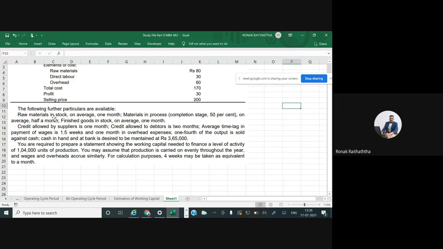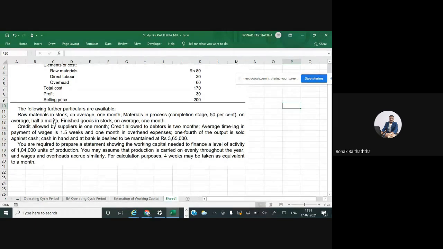Then the materials in process, which is basically the WIP material, which is completed 50%, that we keep on an average basis as stock for half a month's requirement. So जितना भी WIP का हमारे पास प्रोसेसिंग होता है पूरे साल का, उसमें से हाफ अ मंथ का हम स्टॉक मेंटेन करते हैं, which is basically the WIP holding period. So the WIP holding period is given to you, so you can find the operating cycle period from this as well. Then finished goods we keep on an average for 1 month.